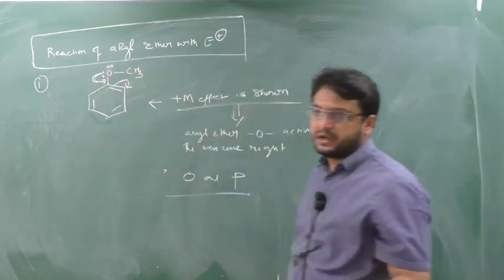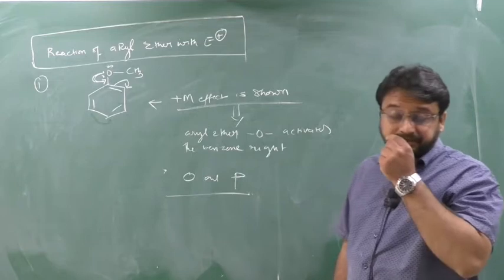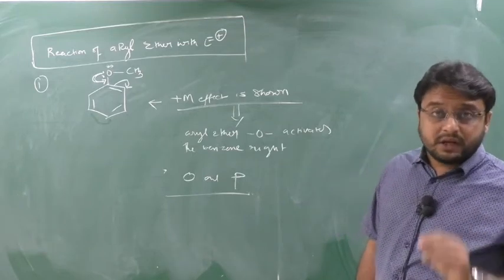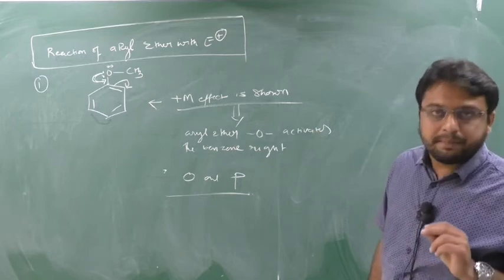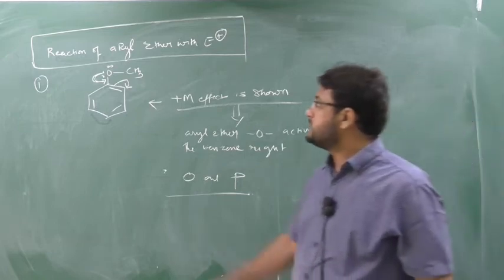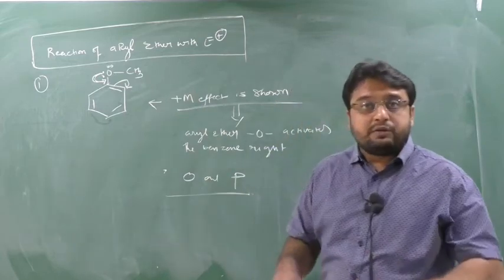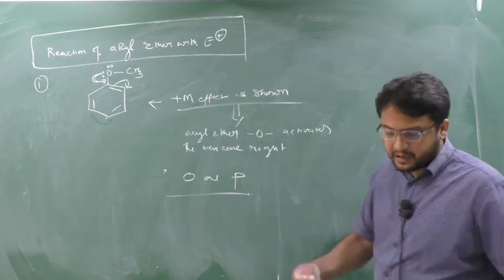If you see the resonance structure of ether, you will see that minus charge is seen on ortho and para. So whenever the electrophilic substitution reaction takes place on aryl ether, it will show two positions: first the ortho position and then the para position. Write down this.